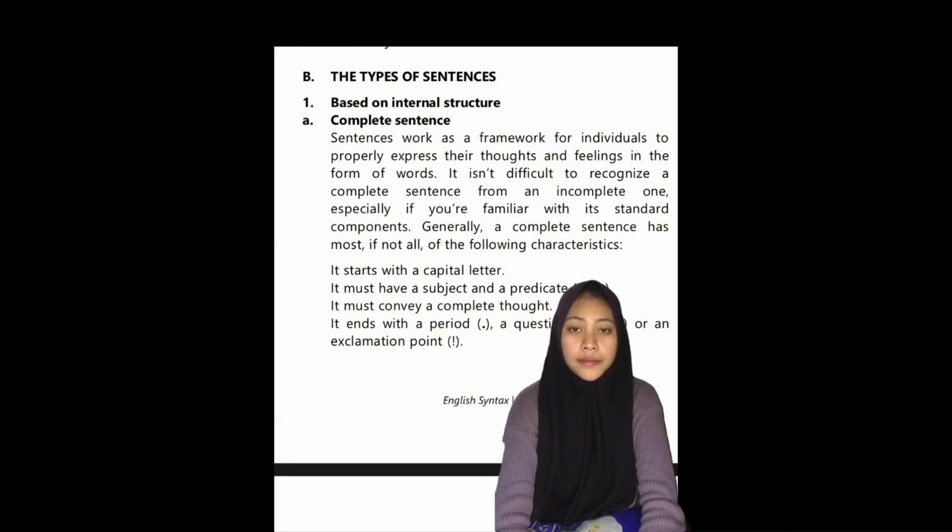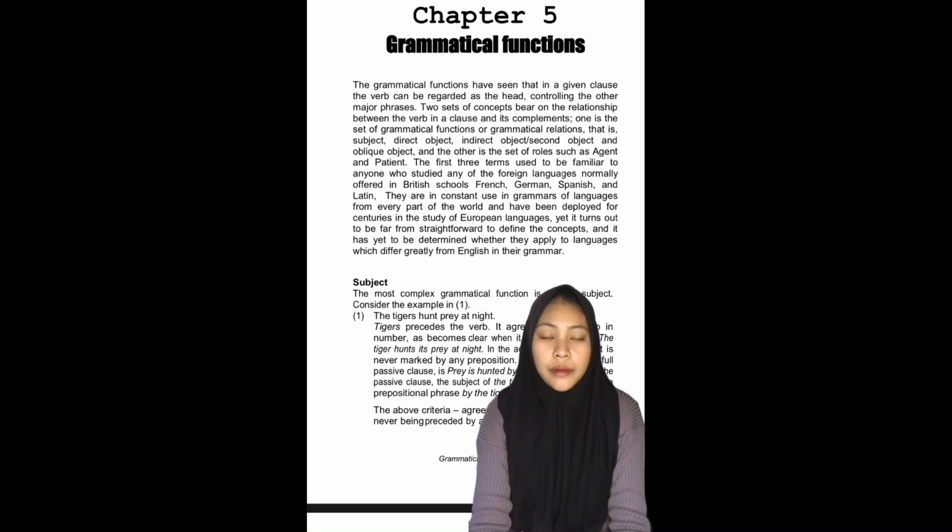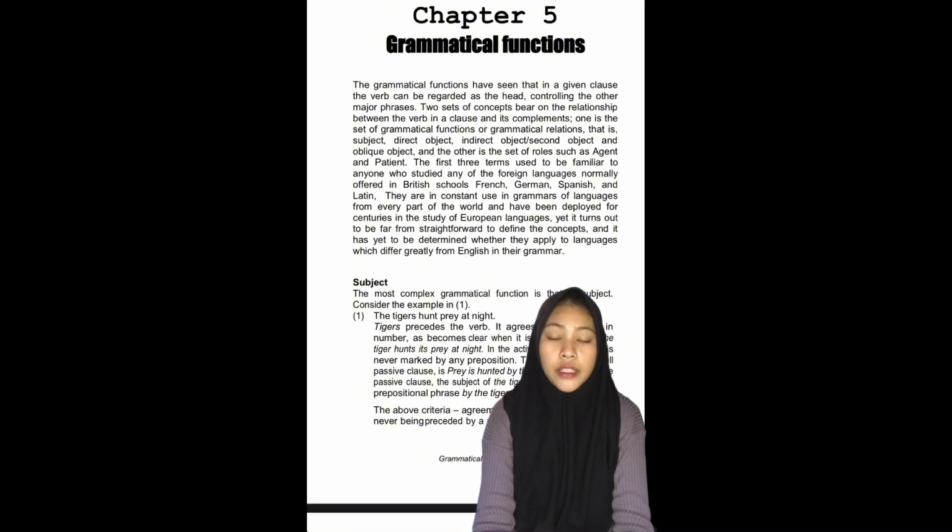Sentence structure, phrase structure, roles. Grammatical function. The grammatical function indicates that in a particular clause, the verb can be considered as the head controlling the rest of the main phrase. Two sets of concepts relate to the relationship between the verb in a clause and its complement.